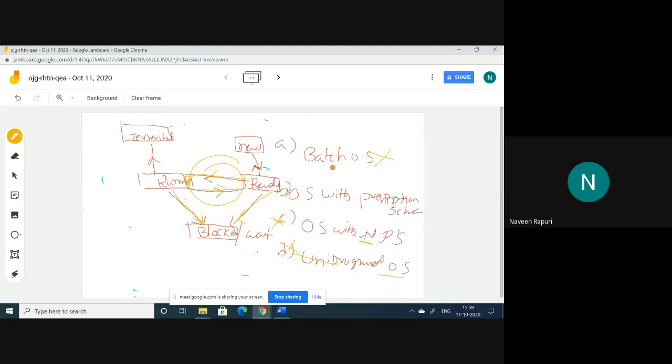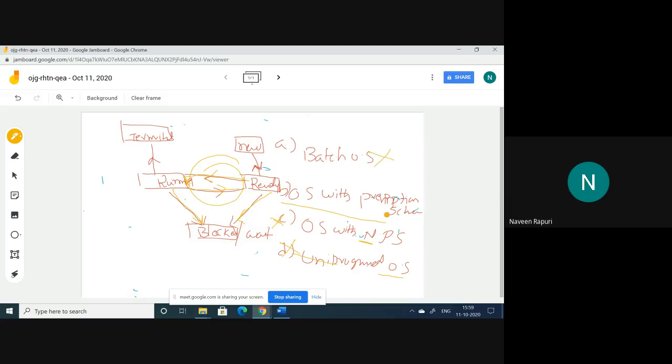Option A is not correct. Option D is also not correct. And option C is also not correct. Coming to option B. So here, an operating system with preemption.